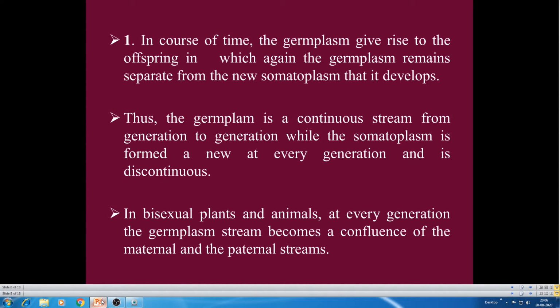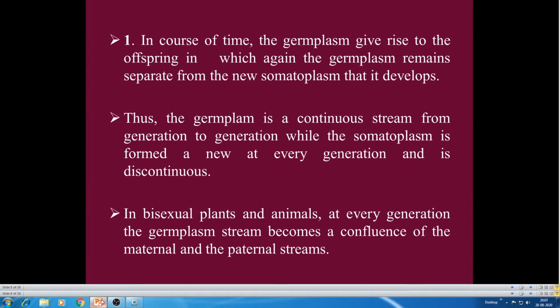The variations found in the germplasm must be transmitted to their offspring. The germplasm is a continuous stream from generation to generation. Germplasm is continuous, whereas somatoplasm is discontinuous. In bisexual plants and animals, in every generation the germplasm streams become a confluence of the maternal and paternal streams. What do we mean by confluence?